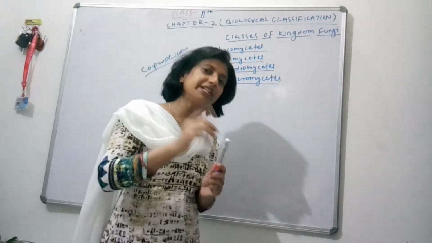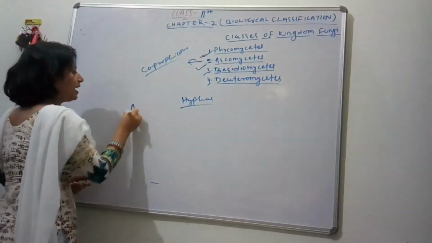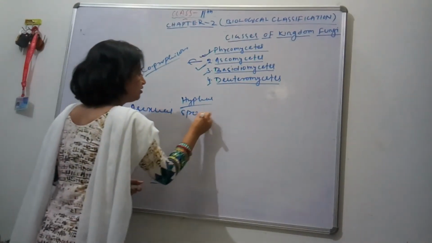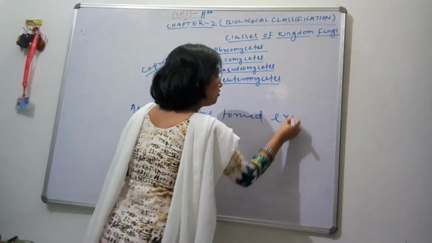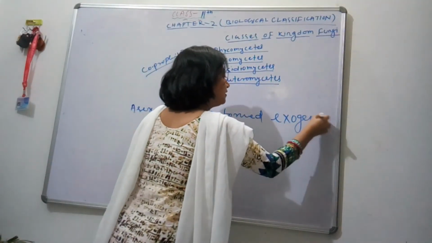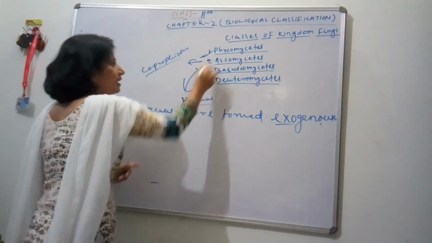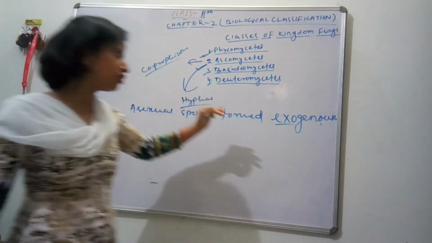You have to understand it clearly that in Ascomycetes, asexual spores are formed exogenously.